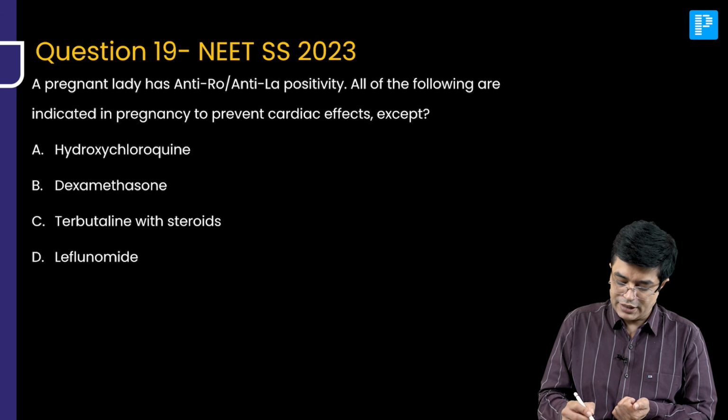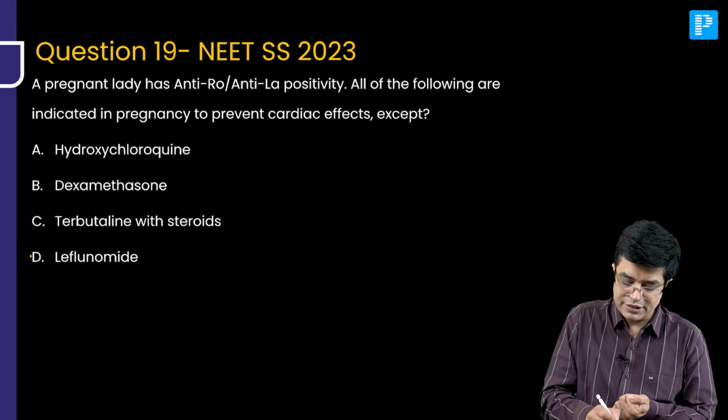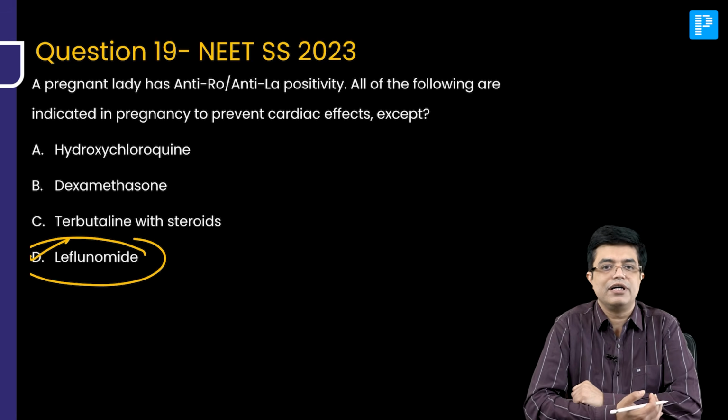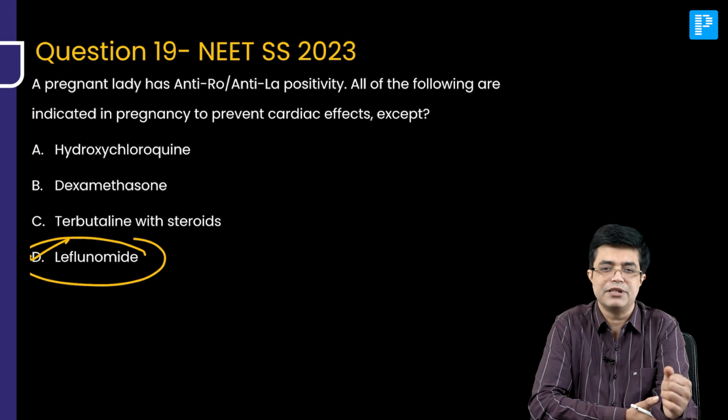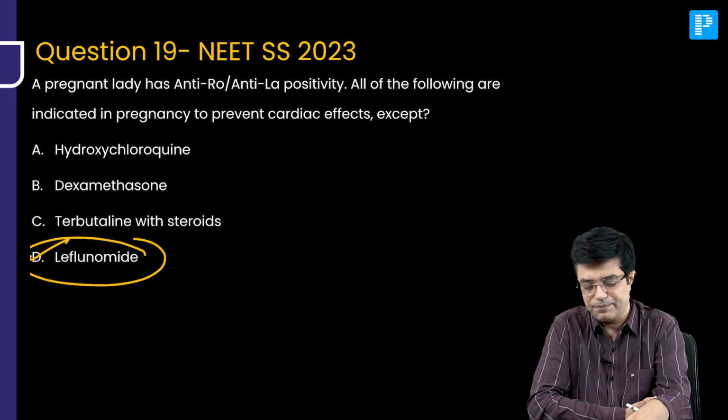Now, going back to the question, question number 19. All of the following are indicated except: hydroxychloroquine, dexamethasone, terbutaline with steroids. What is the answer? Leflunomide. Leflunomide has no role in the management of anti-Ro positivity in preventing cardiac damage in the fetus. And leflunomide anyway will not be given in pregnancy. Question number 20.